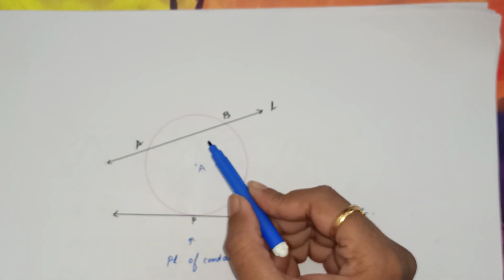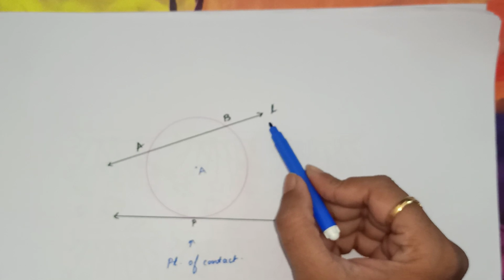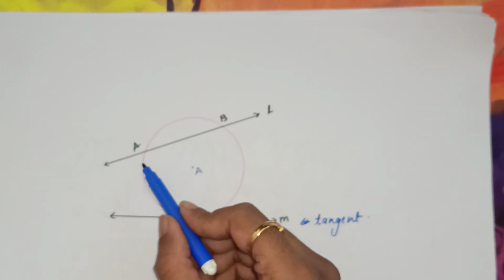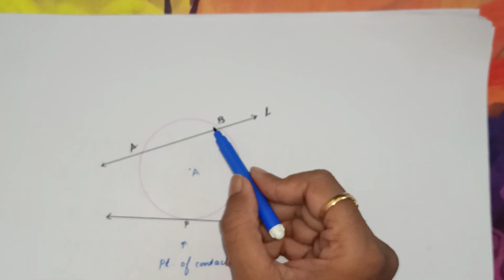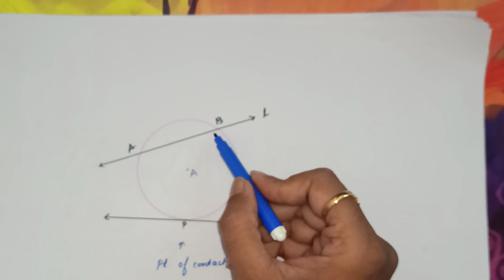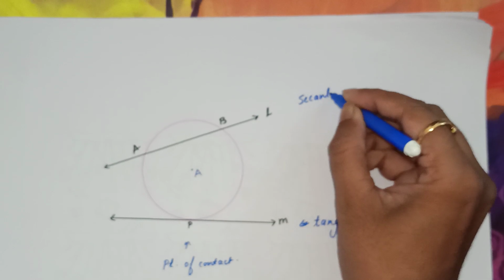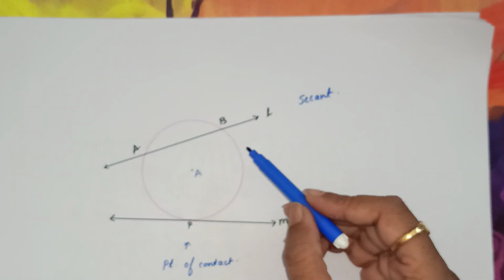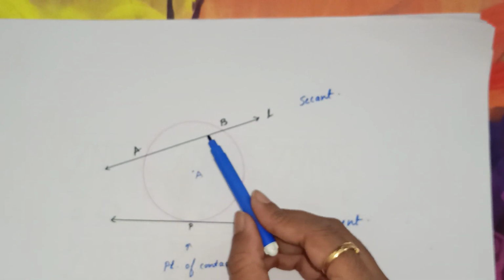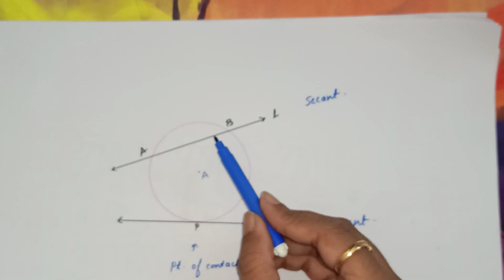See this line L, it is intersecting the circle in 2 points, that is point A and point B. So this type of line is called a secant, which has got 2 points of intersection.